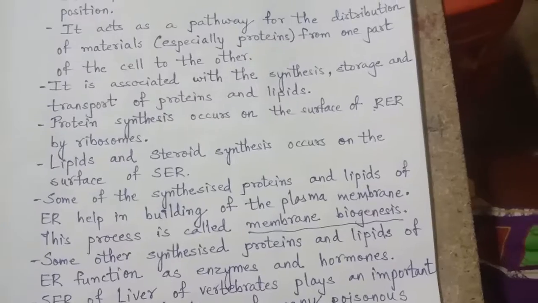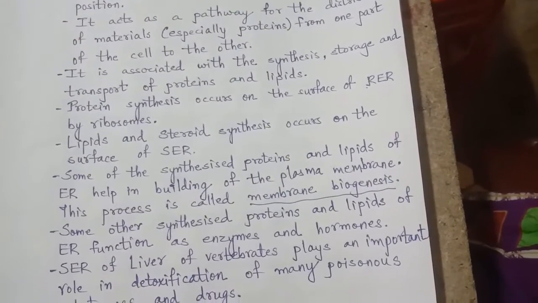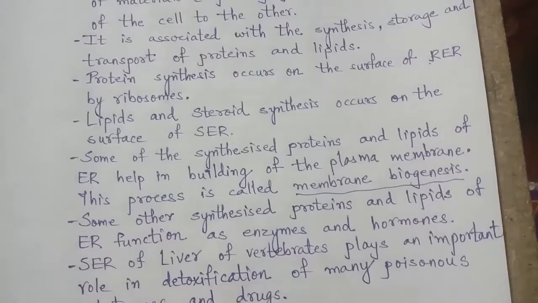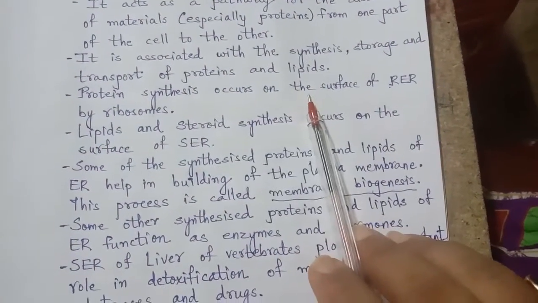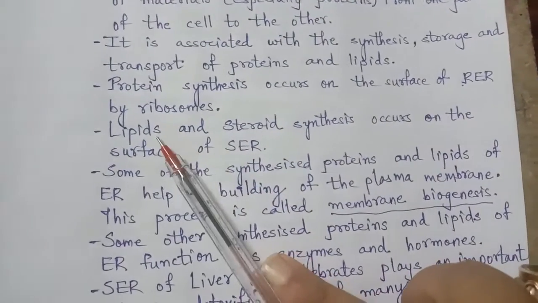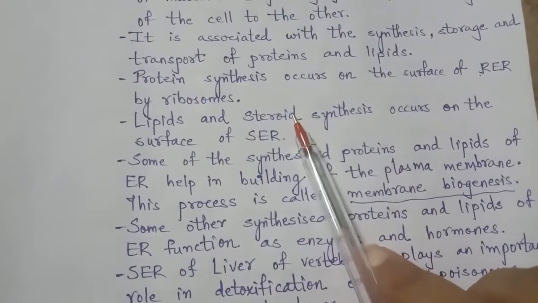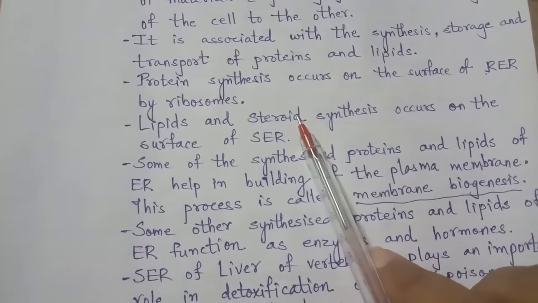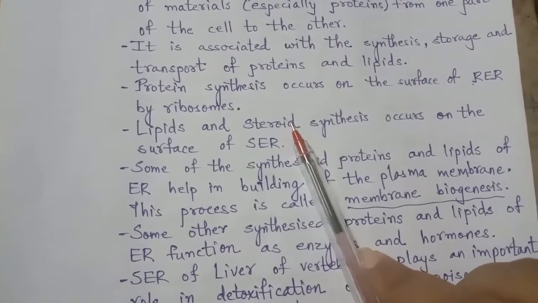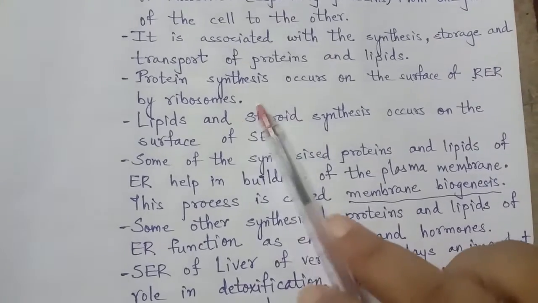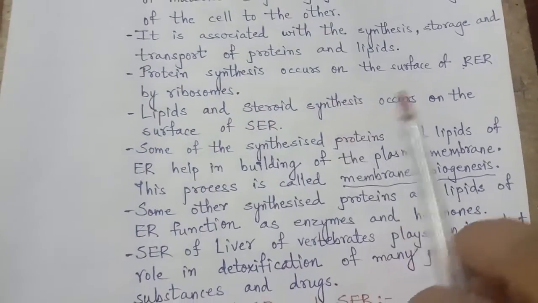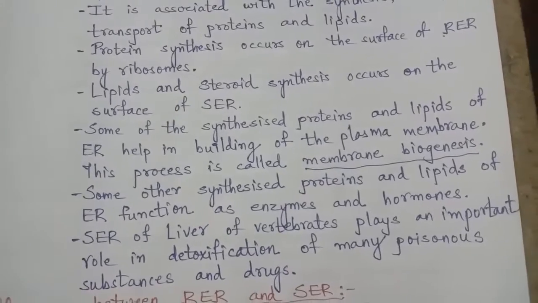Lipids are the fat nutrients, and steroids remove toxicity from our body. Toxicity means things present in our body but not in pure form, so that impurity is thrown out with the help of steroids. Lipid and steroid synthesis occurs on the surface of the smooth endoplasmic reticulum.